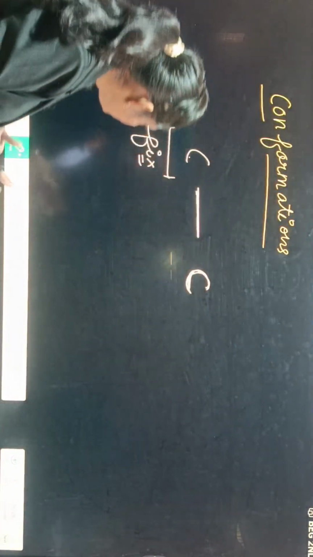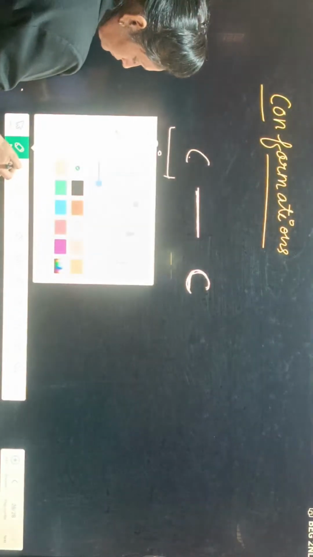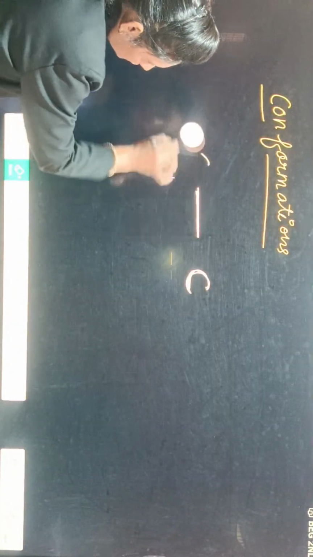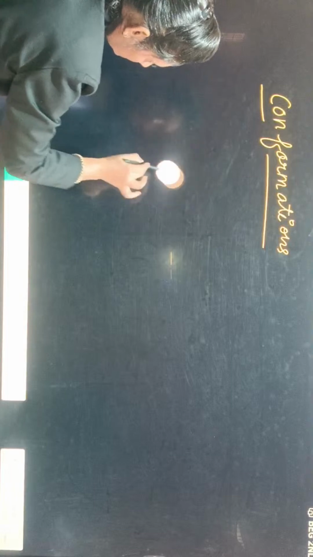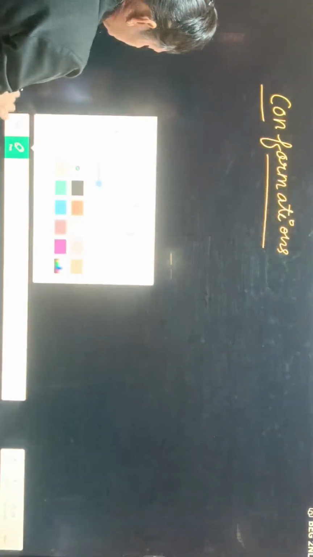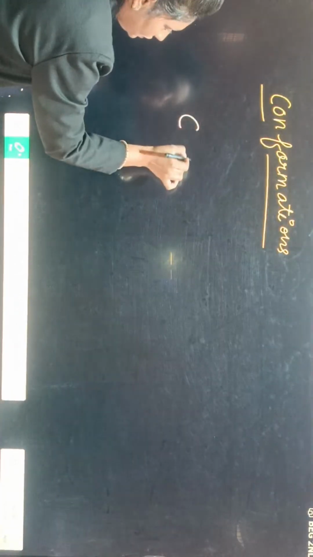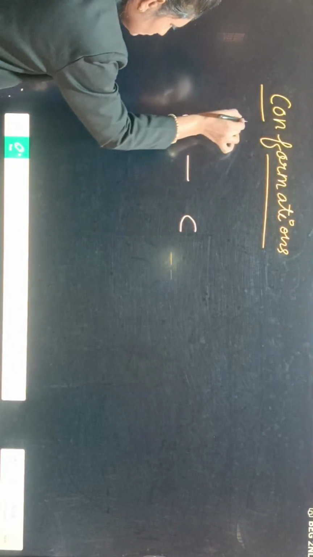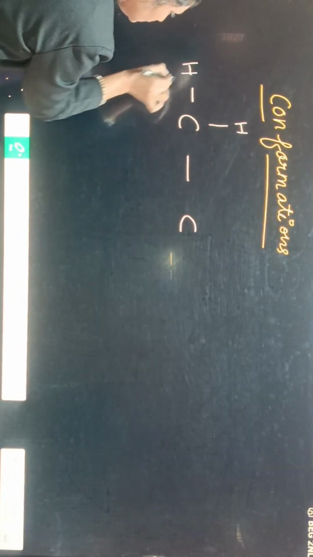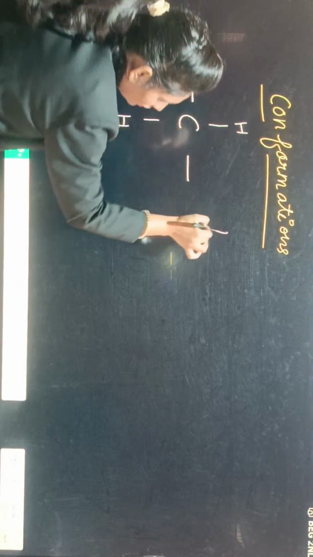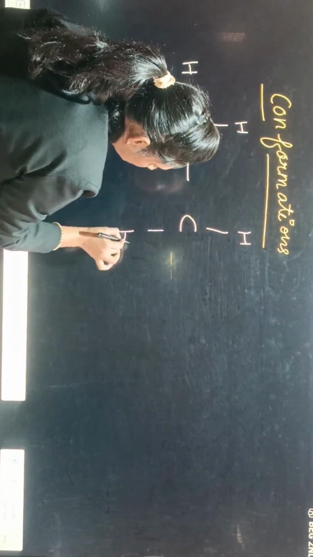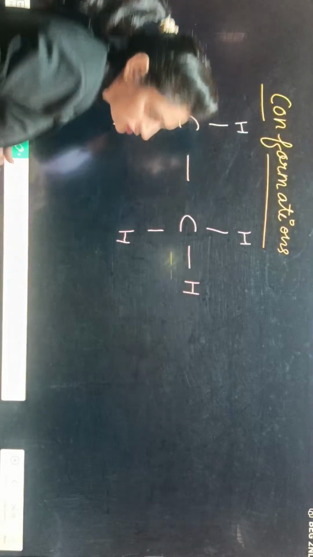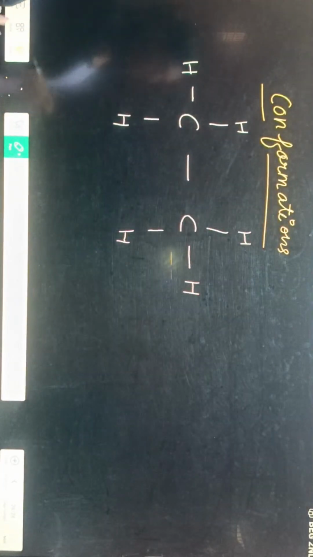Like if you have one carbon this one and one this one, the other valencies we will complete with hydrogens. What will happen, students?